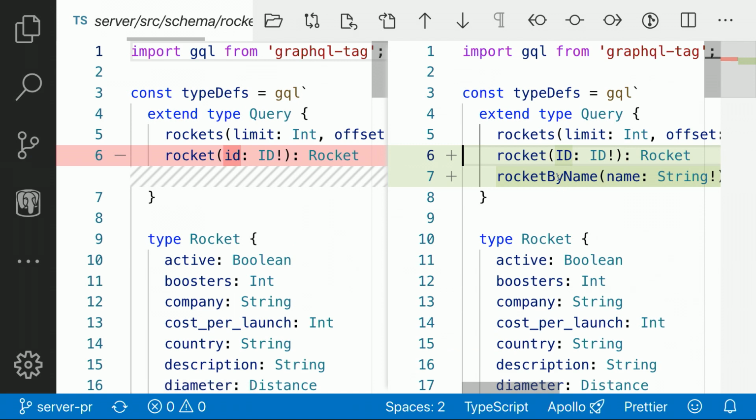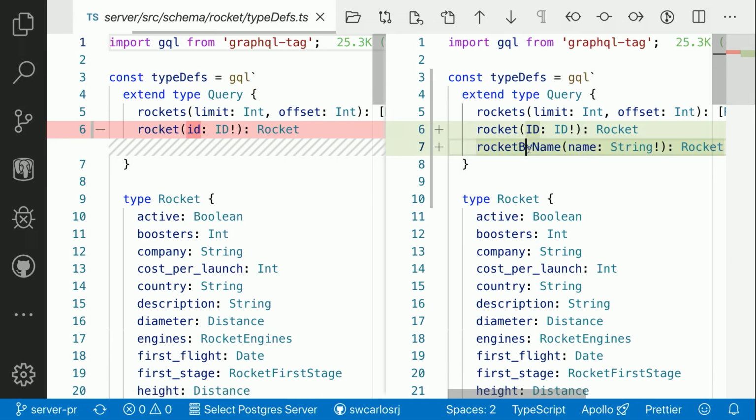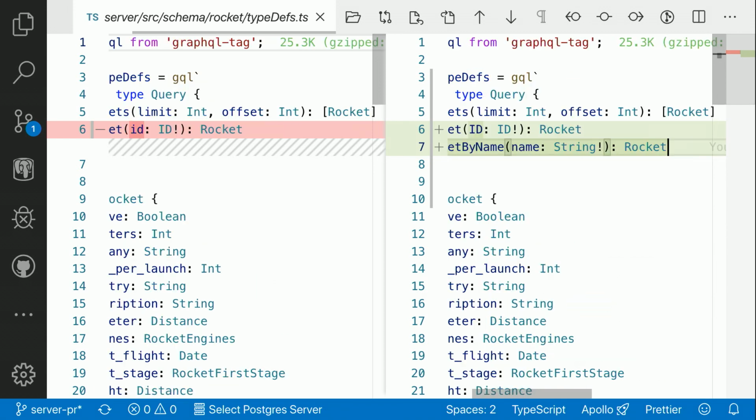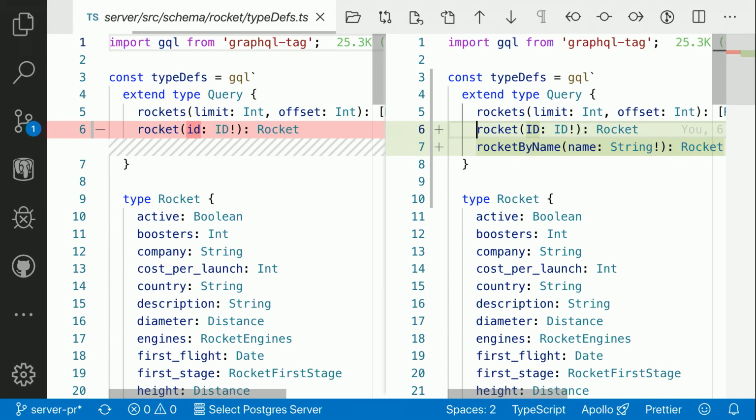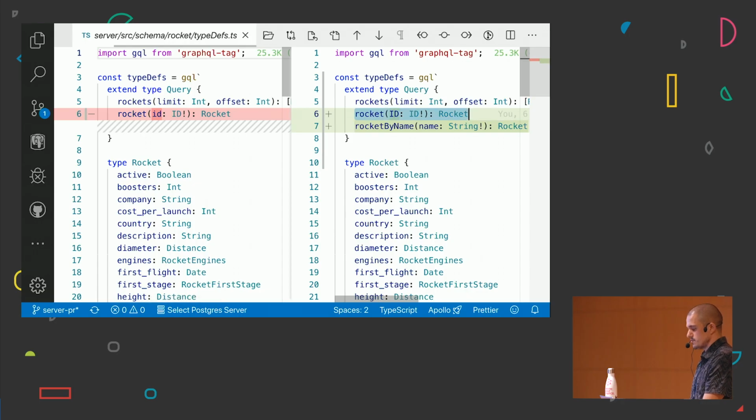Basically I've created this rocketByName query field where we pass a name that is of type String and required, and it returns a rocket. It's similar to the rocket query we've seen before, but instead of ID, we're going to find by name.